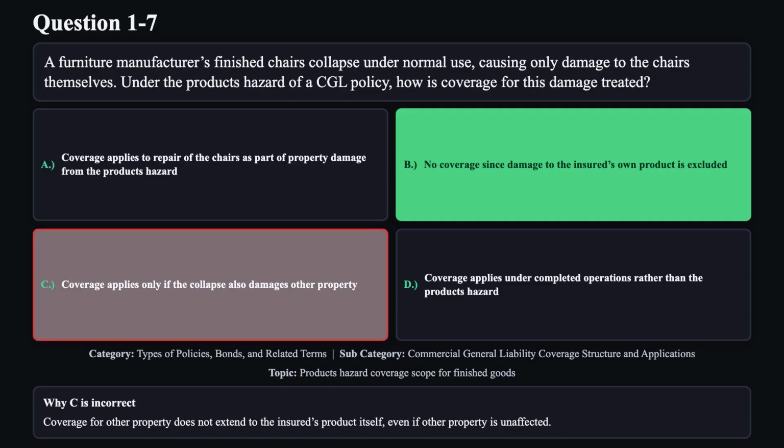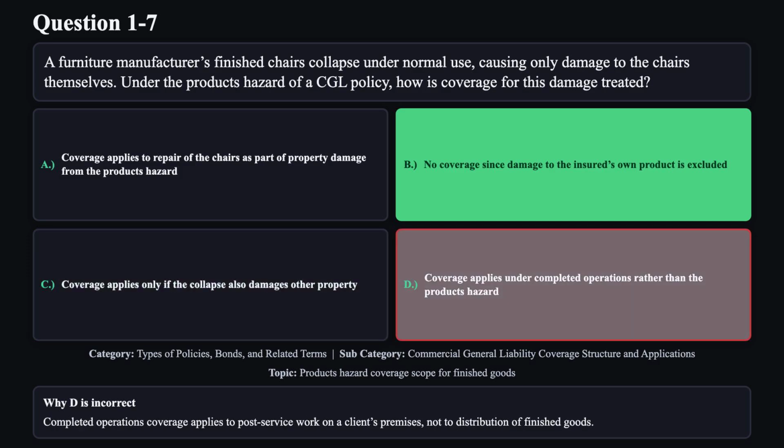Reason C is not correct. Coverage for other property does not extend to the insured's product itself, even if other property is unaffected. Reason D is not correct. Completed operations coverage applies to post-service work on a client's premises, not to distribution of finished goods.